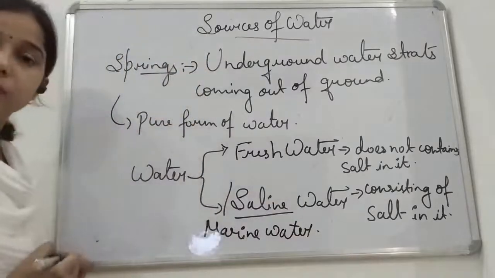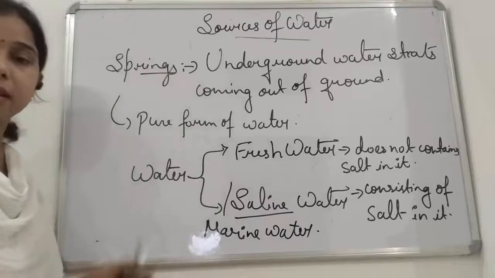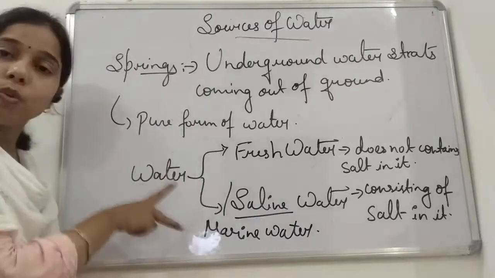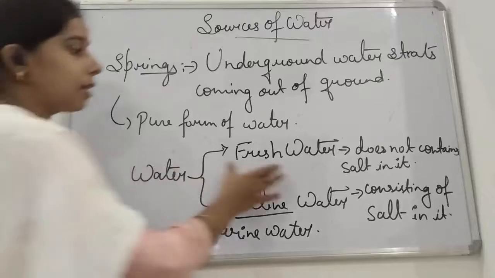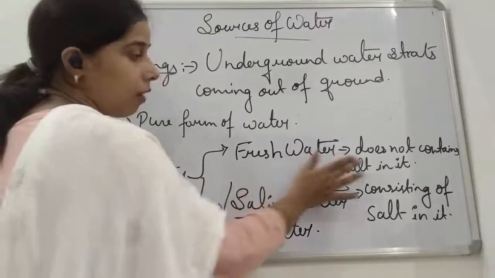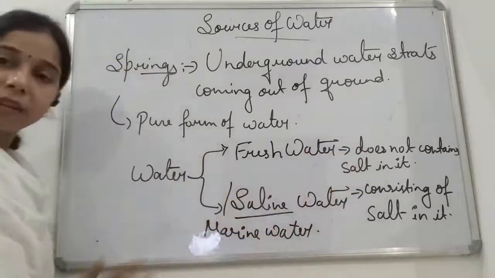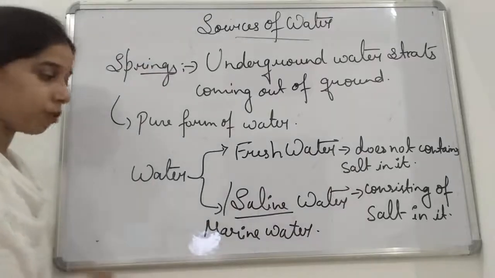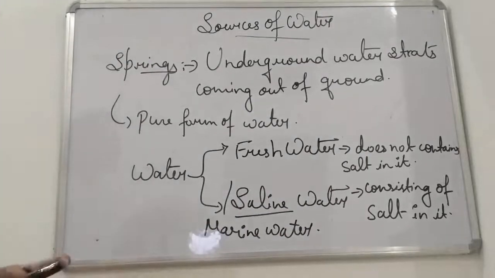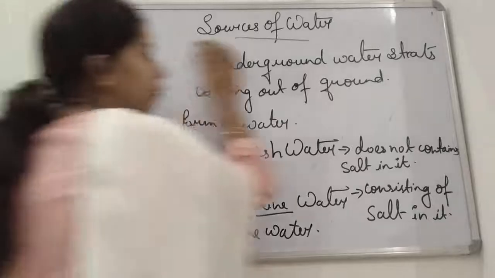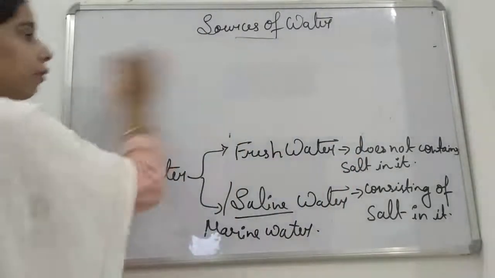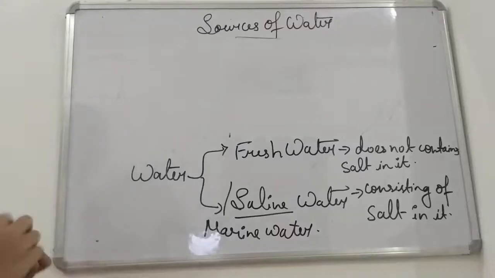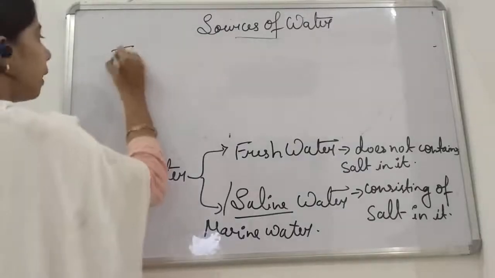Okay, so you can use marine water or saline water. So these are the two types of water. The water which we can drink, student, is the fresh water. The fresh water does not consist of salt, so we can use the fresh water. Now, where do we get the fresh water and in which water body do we get the saline water, student? So, fresh water, basically we obtain this.